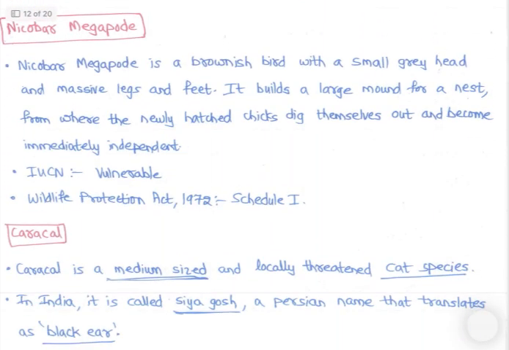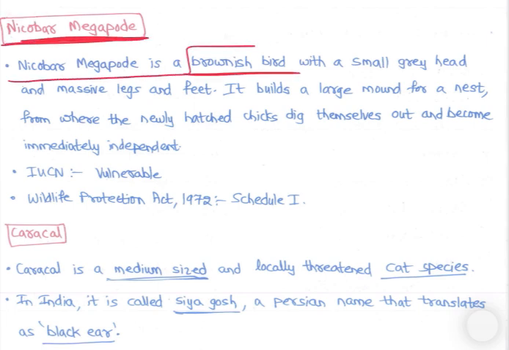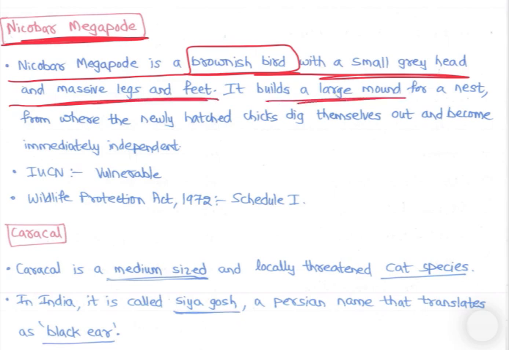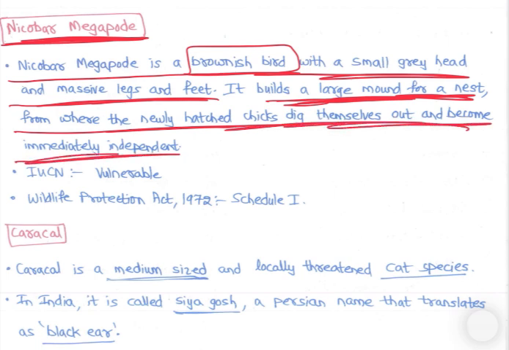Now let's see next, that is Nicobar megapode. Nicobar megapode is a brownish bird with a small gray head and massive legs and feet. It builds a large mound for a nest from where the newly hatched chicks dig themselves out and become immediately independent.